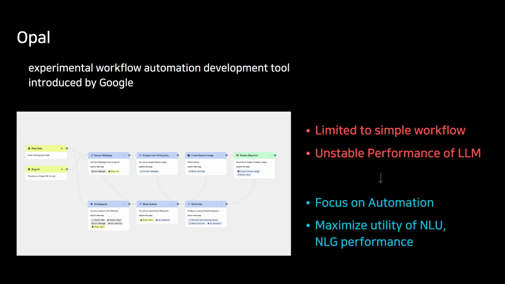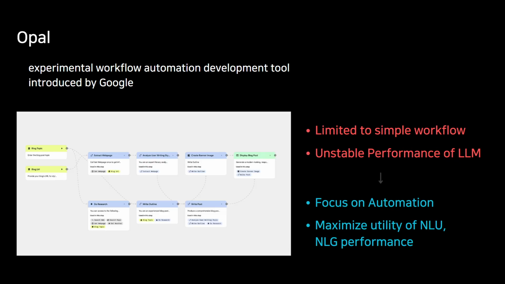Second, it relies on external APIs for its LLM controller. This means that LLM fine-tuning is not possible. We must use the base model's out-of-the-box performance. Now, rather than seeing these as just weaknesses, these limitations actually inspired the core features of my project. First, because Opal is not suited for complex reasoning loops, my project will focus on building a robust automation flow, which is what Opal does best.